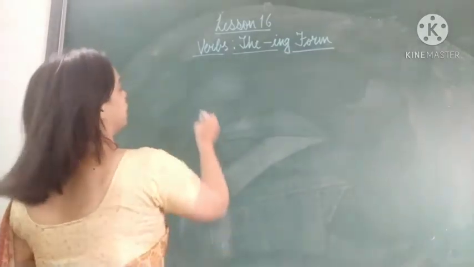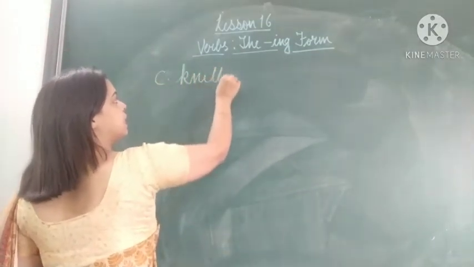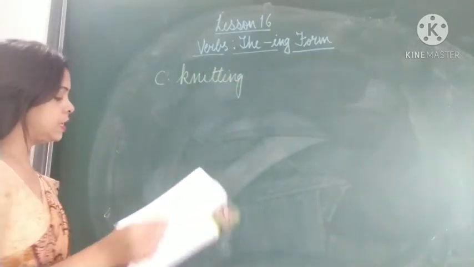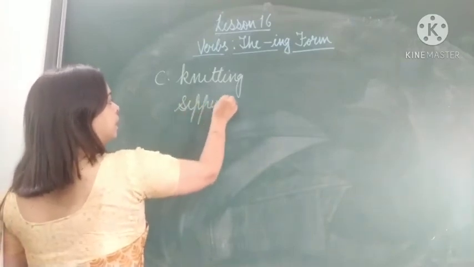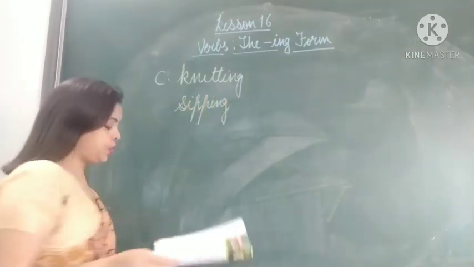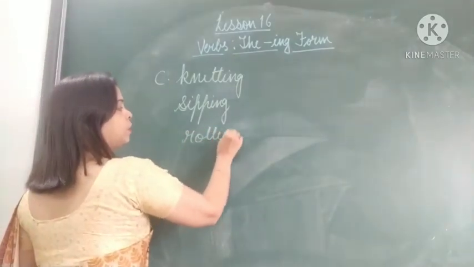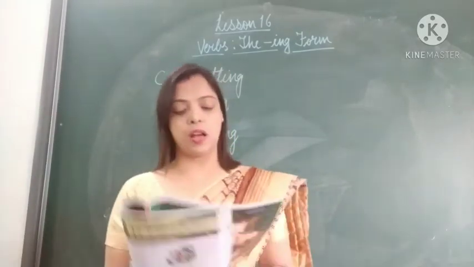One is knitting, K-N-I-T-T-I-N-G. Okay. Sip becomes sipping, S-I-P-P-I-N-G. Rot becomes rotting, R-O-T-T-I-N-G.